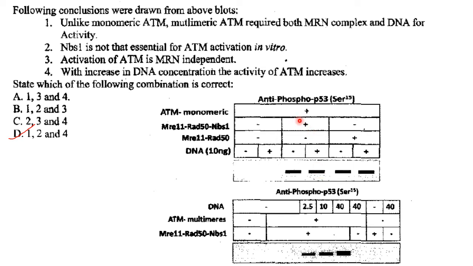So only when the MRN complex was present, ATM monomeric showed bands, but it did not depend on whether DNA was present or absent. So the MRN complex is required for ATM monomeric.